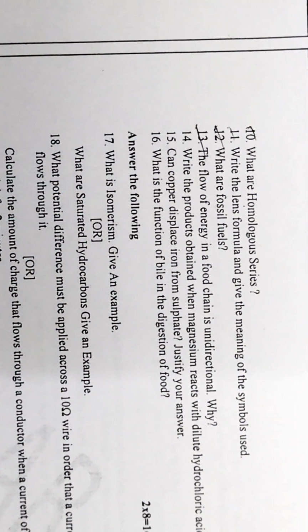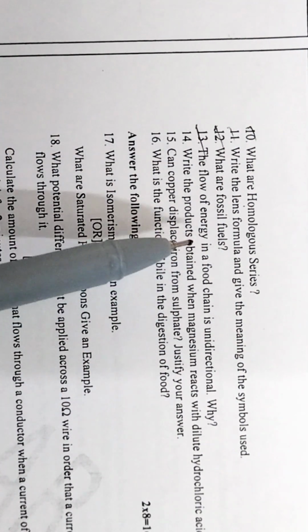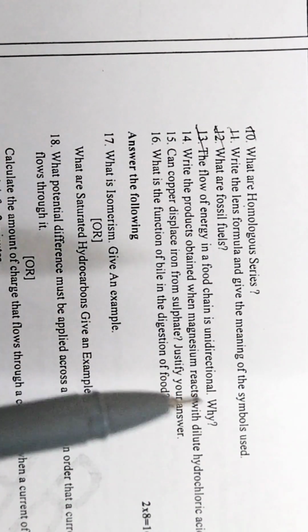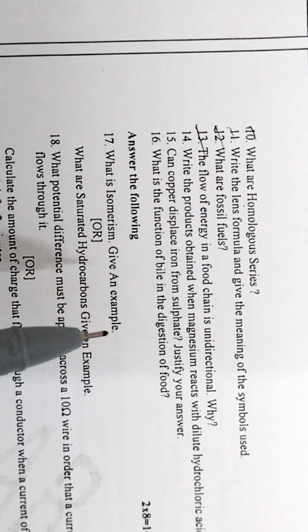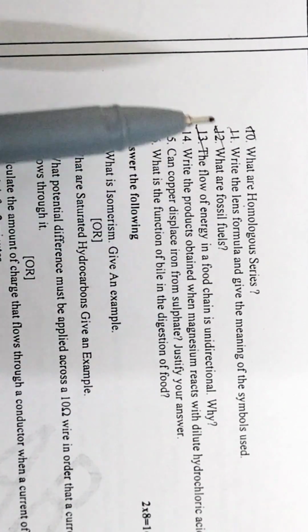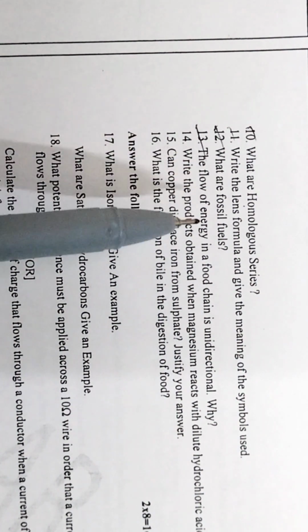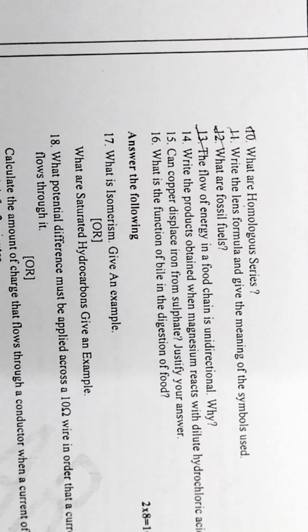So the plant, to prepare food, takes energy from the sun, and that energy the plant cannot give back to the sun. So that is the reason why the flow of energy in a food chain is unidirectional. Because energy captured by the autotrophs does not reverse back to the solar input.